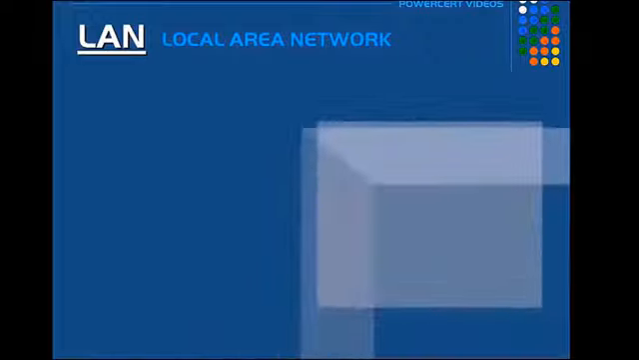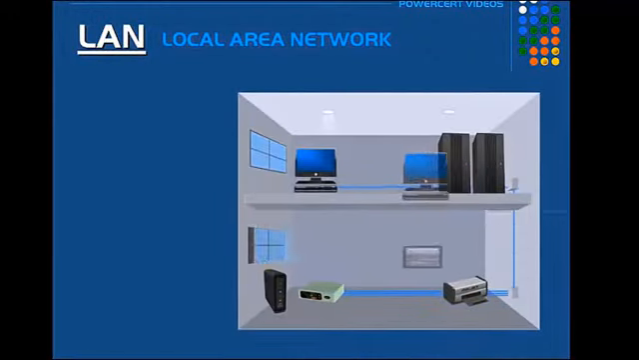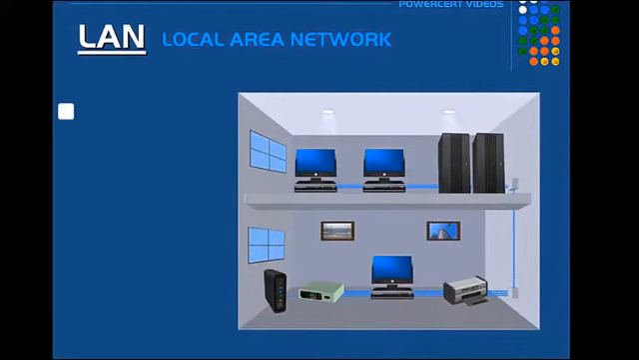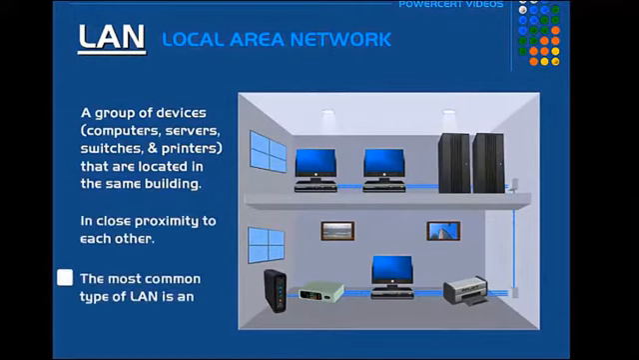The next type of network is LAN. It stands for Local Area Network. It is a group of devices like computers, servers, switches and printers that are located in the same building, such as in an office or a home. The devices, in a way, are in close proximity to each other.